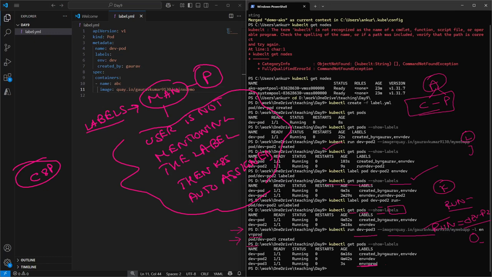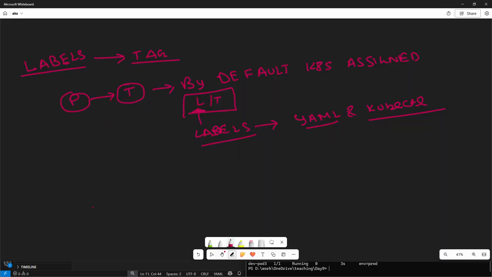Okay, and then we discussed how to add a label inside a pod, how to remove the labels and how to create a pod with a label. Okay, so with this we have completed our discussion regarding the labels. We had a very detailed discussion regarding the labels.